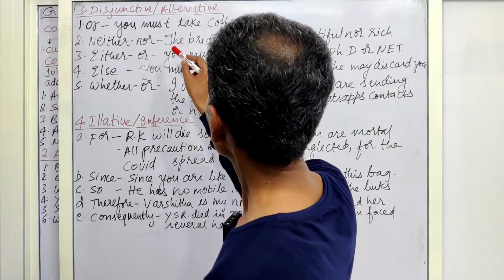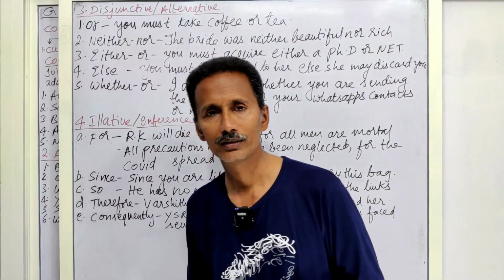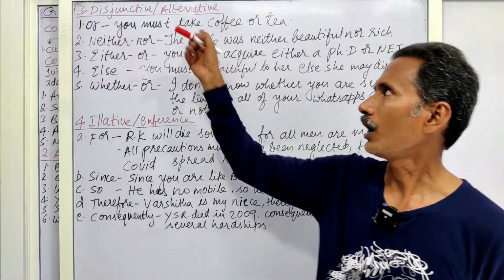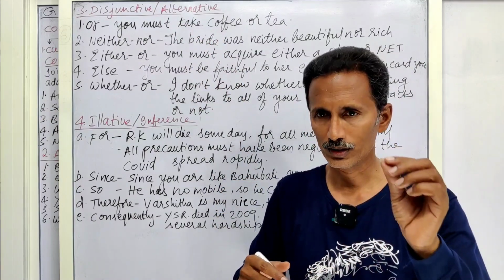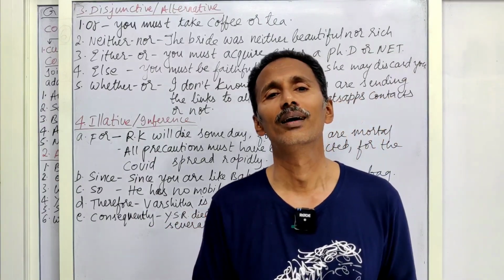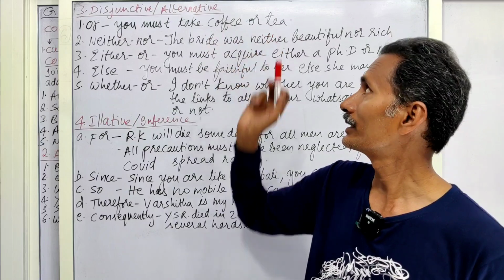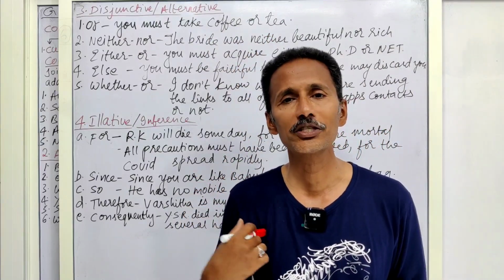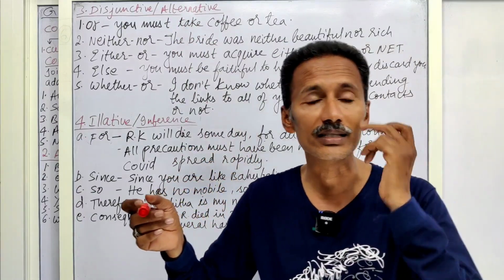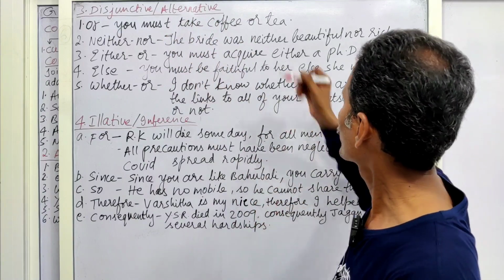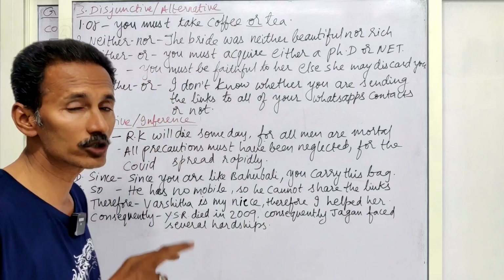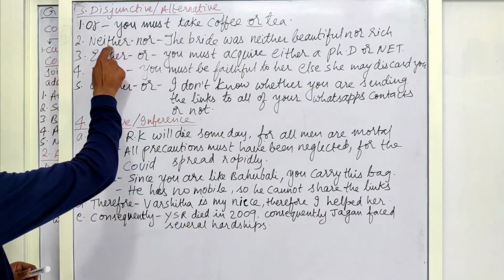Now, you must take coffee or tea. There are two things. Alternative. In a nutshell, we can say that coffee is there and tea is also there. You have to take coffee or tea because you have come to my house as a guest. You have to choose something. So alternative or something that is given as a choice. Now you must take coffee or tea. This or is called disjunctive conjunction or alternative conjunction. A choice is given.